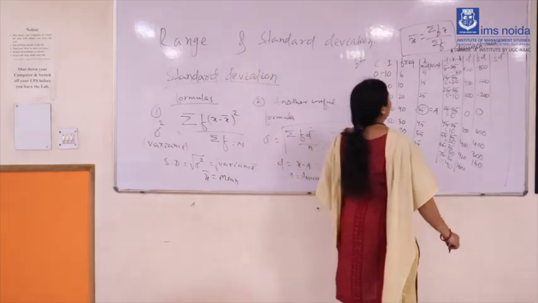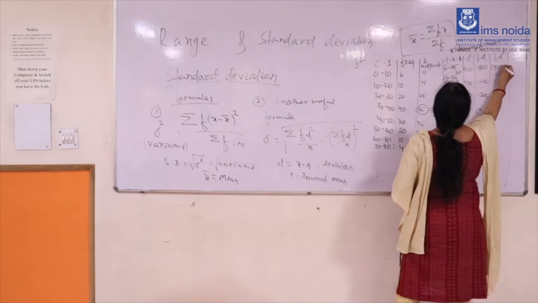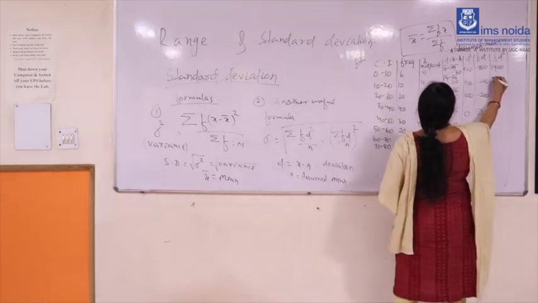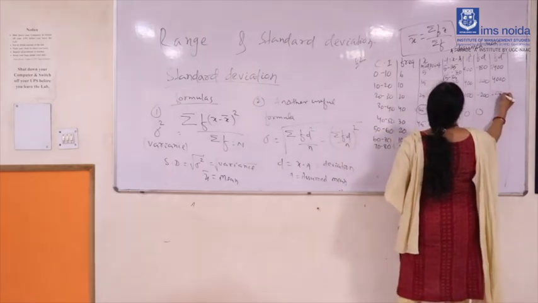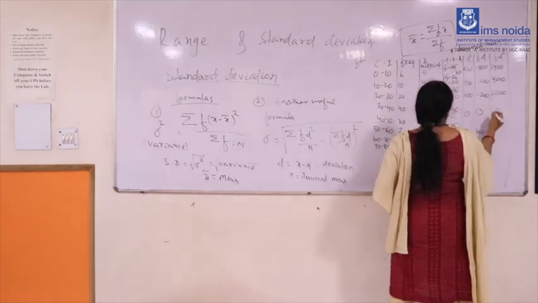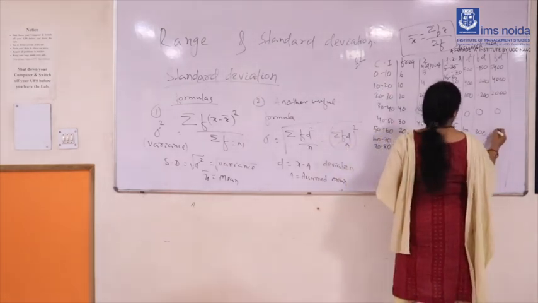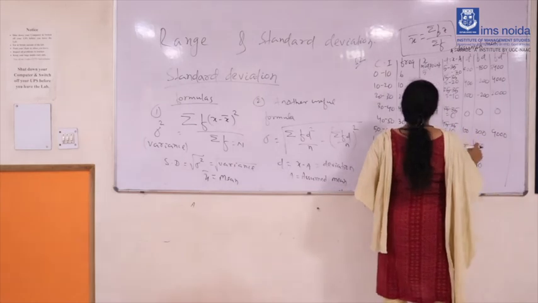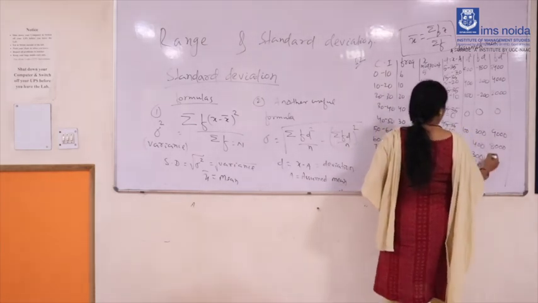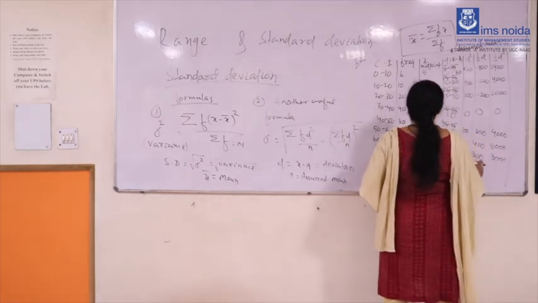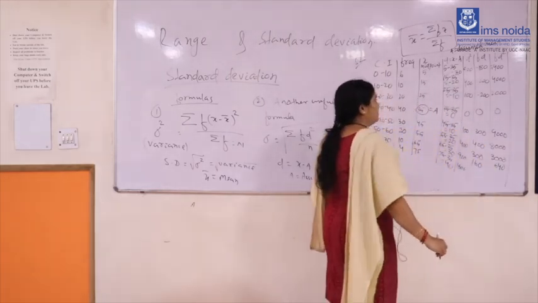Then find out fd square. 6 into 900, you will be getting 5400. 400 into 10, you can calculate 4000. 100 into 20, that will be 2000. Next is 0. Then 30 into 300, that will be 9000. 400 into 20, that will be 8000. 300 into 10, that will be 3000. 160 into 4, that will be 6400. So this is all about your fd square column.